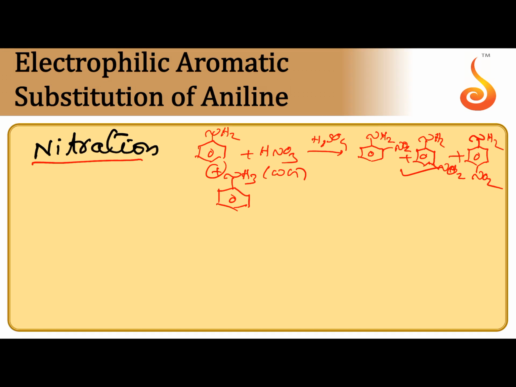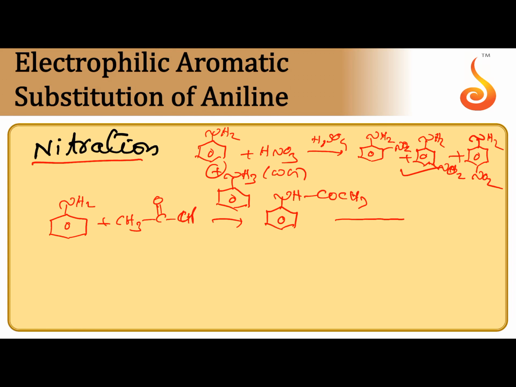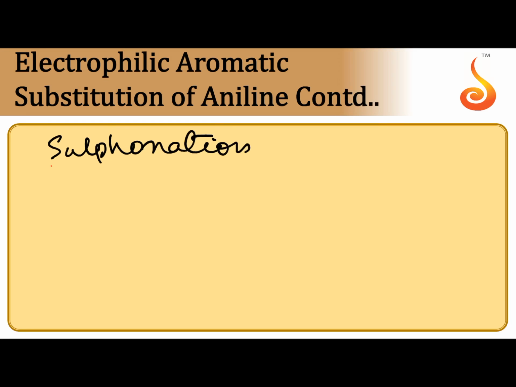So, to get only orthonitroaniline and paranitroaniline, same procedure, acylation of aniline. When aniline is subjected to acylation, N-phenylacetanilide is obtained with NHCOCH3. Now this is subjected to nitration followed by hydrolysis. We can get orthonitroaniline as well as paranitroaniline. I hope you are able to follow.